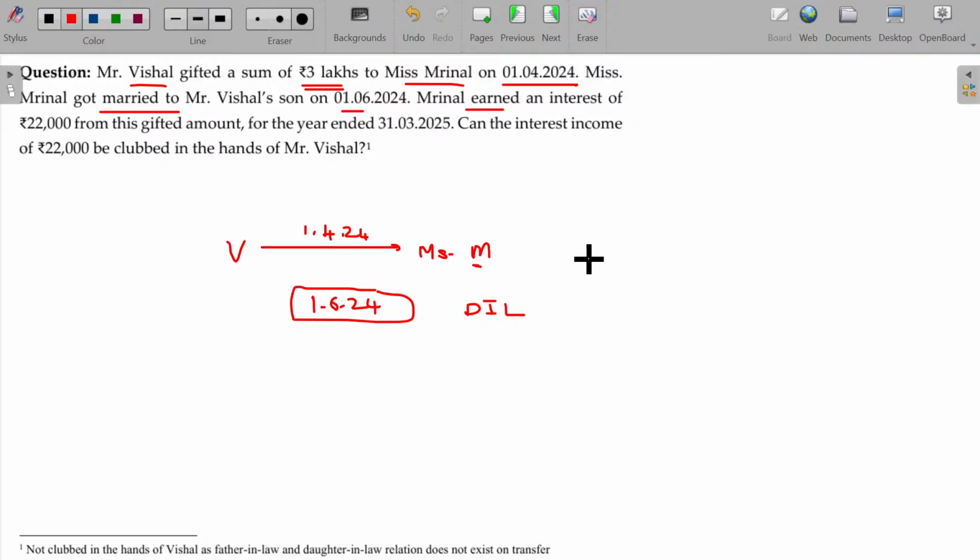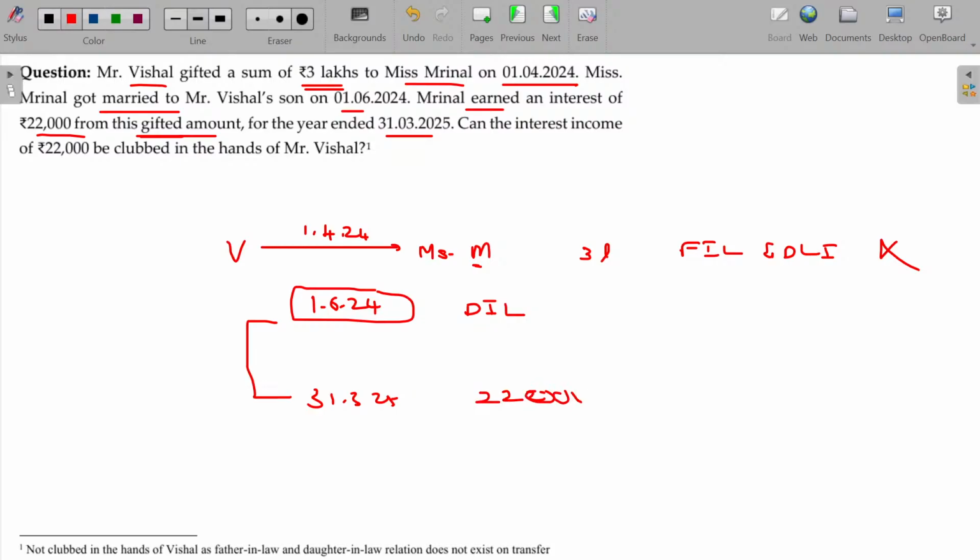Mirinal earned it. So, here 3 lakhs is transferred, and at that time the father-in-law and daughter-in-law relationship does not exist. After the marriage, Mirinal earned an interest of rupees 22,000 from this gifted amount for the year ended 31st March 25. For this period, the daughter-in-law makes a profit of 22,000.